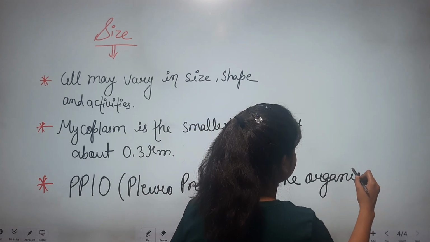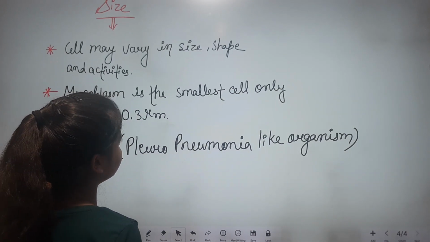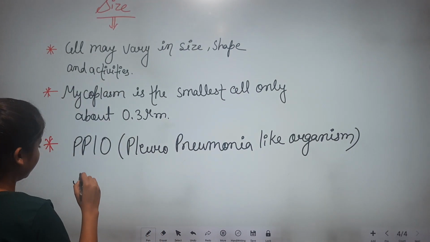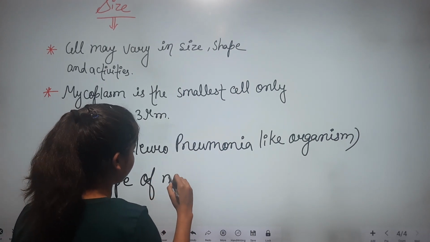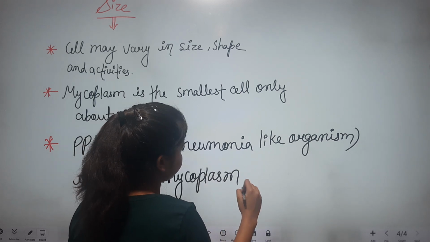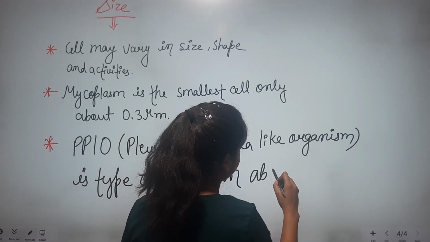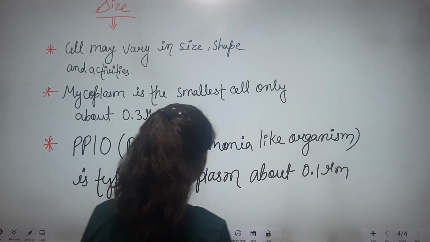PPLO, the pleuropneumonia-like organism, is a type of mycoplasma. It is about only 0.1 micrometer in length.